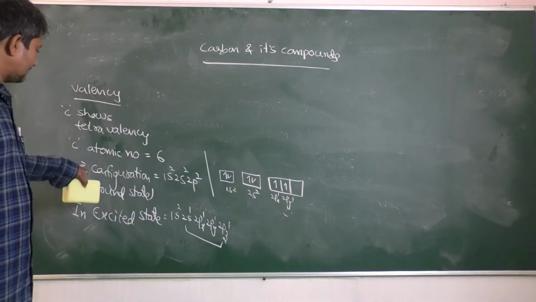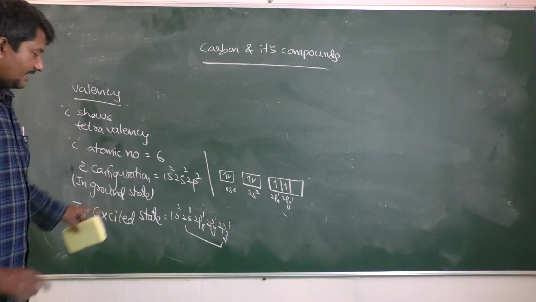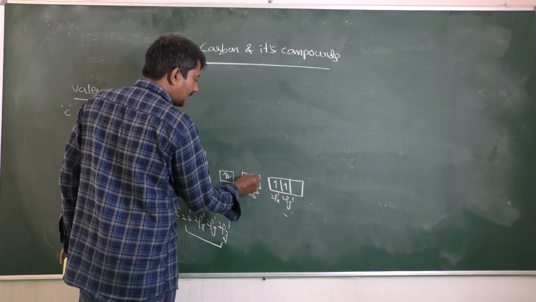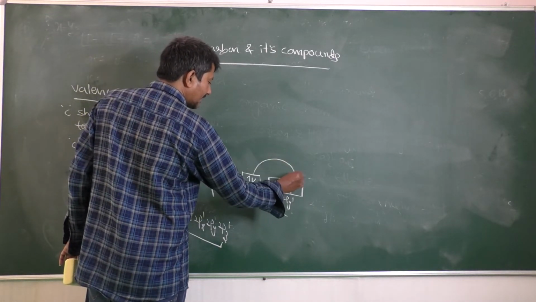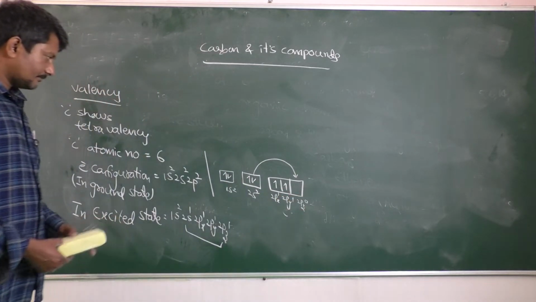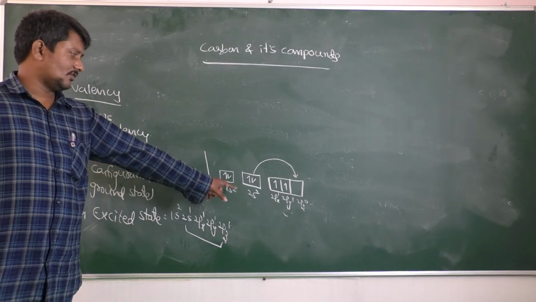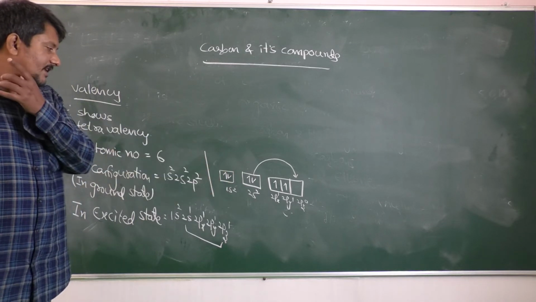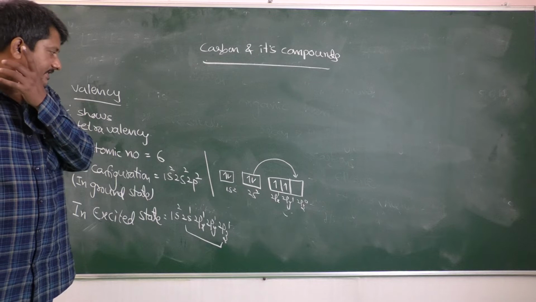This is the ground state. In the excited state, what happens? One of the electrons from 2s is promoted into 2pz, which is initially 2pz0. In the ground state, 1s2, 2s2, 2px1, 2py1, 2pz0 is there.